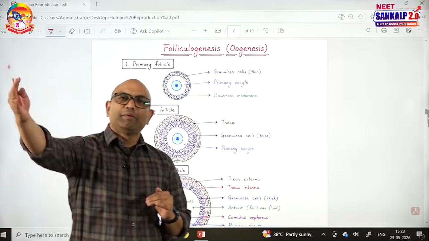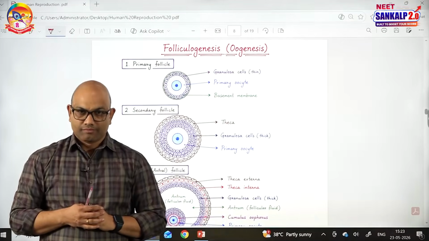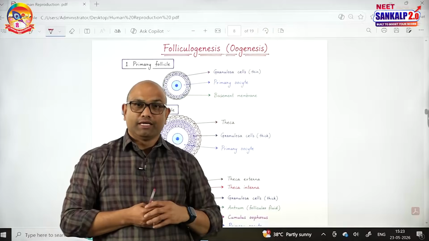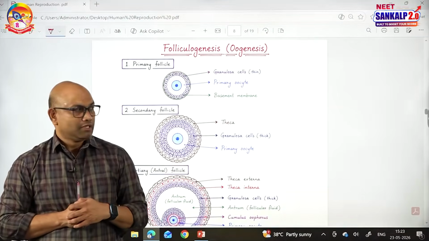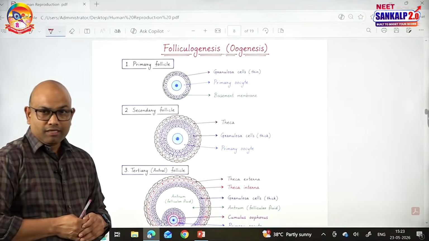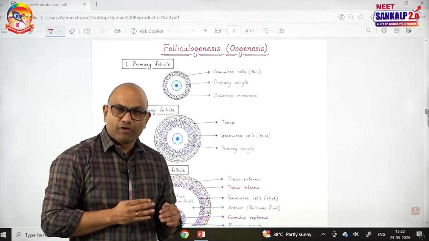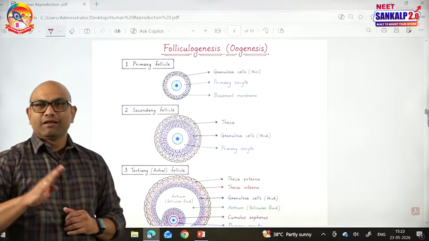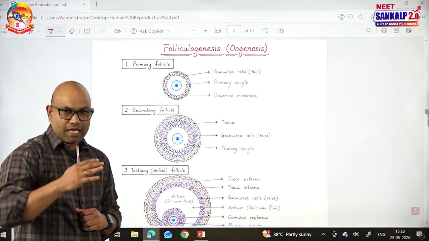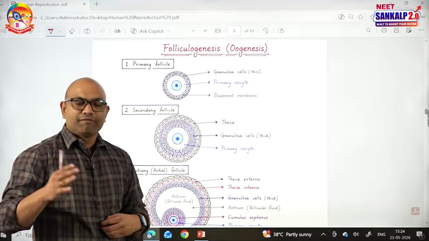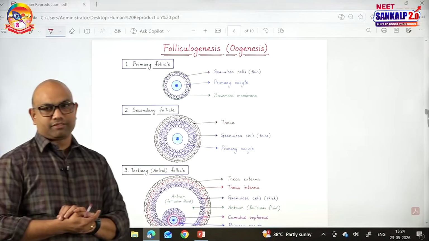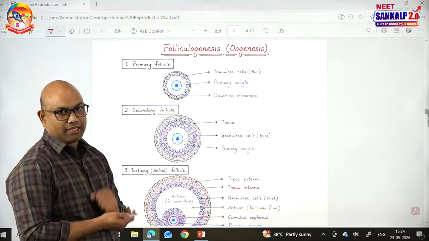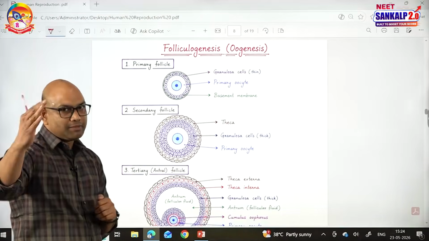But from birth to puberty, what happens? I said a couple of millions of oogonia. That means millions of primary follicles are formed. But from birth to puberty, the majority of the primary follicles degenerate by follicular atresia. At the time of puberty, each ovary of a girl consists of, on average, 60,000 to 80,000 primary follicles. This is the primary follicle. And from puberty onwards, there is a menstrual cycle.